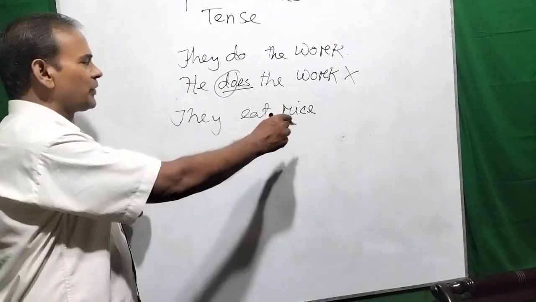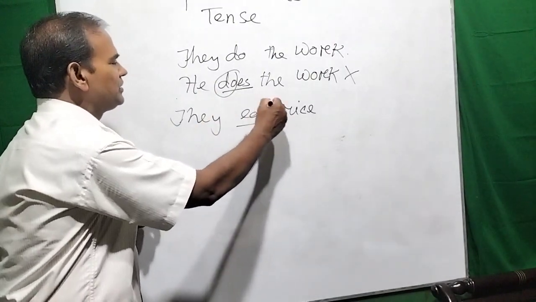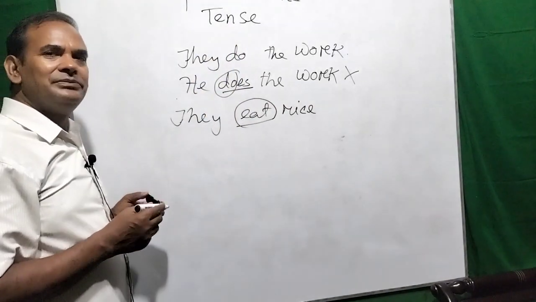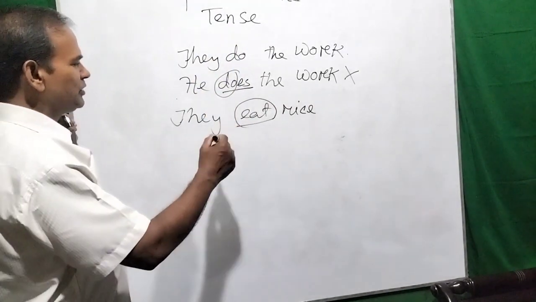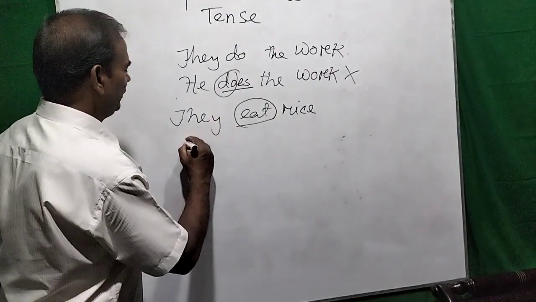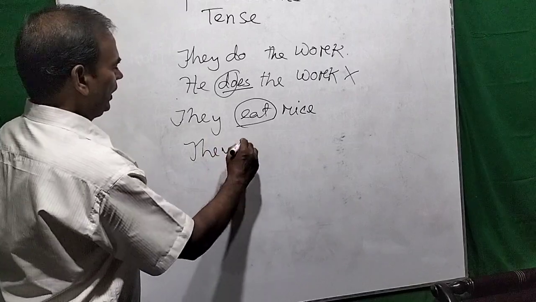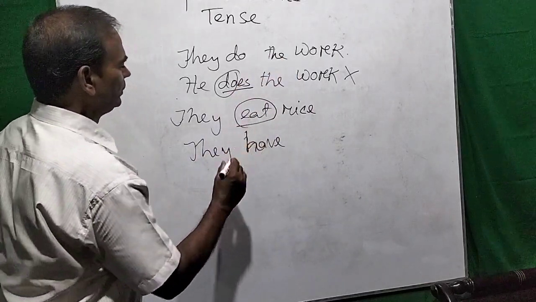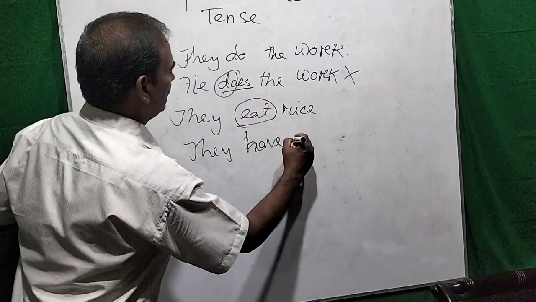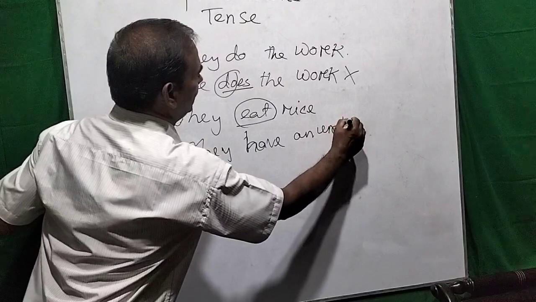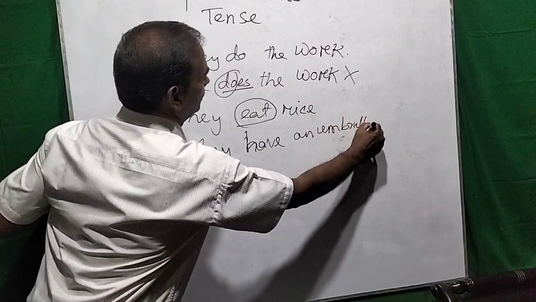Dear viewers, look, there is no change of the doing verb in the present form. But if you use verb to have, that must be have. They have an umbrella.